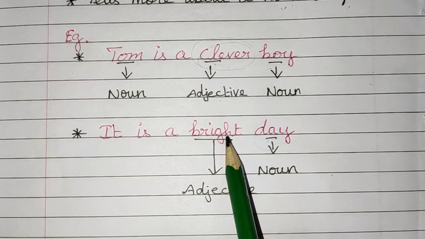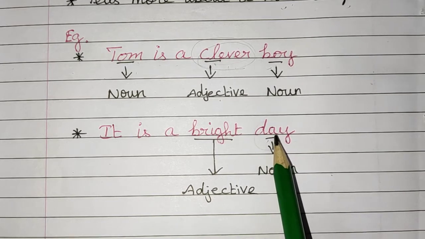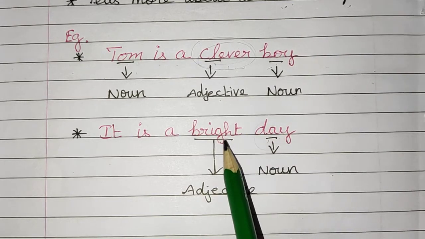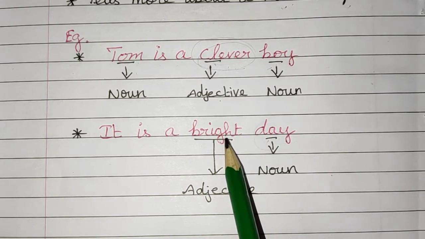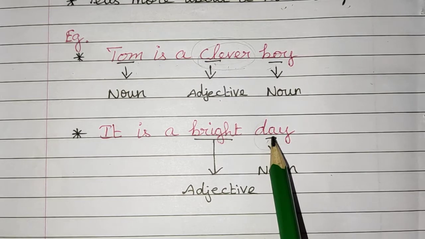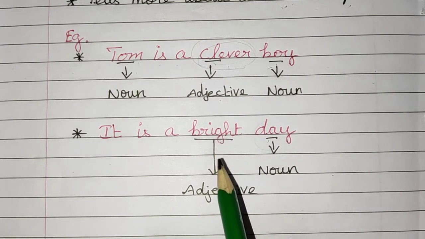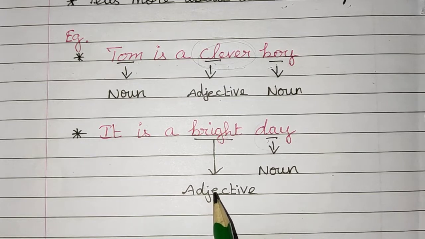So the noun day is described as bright. This is additional information about the day. So it is an adjective.